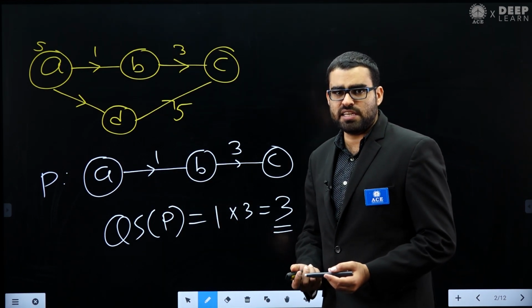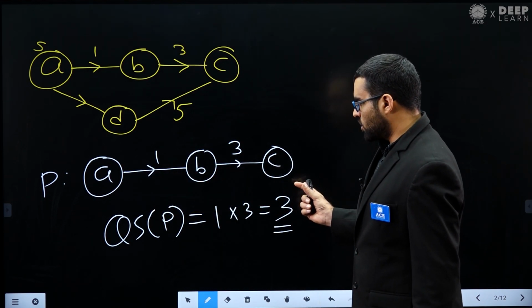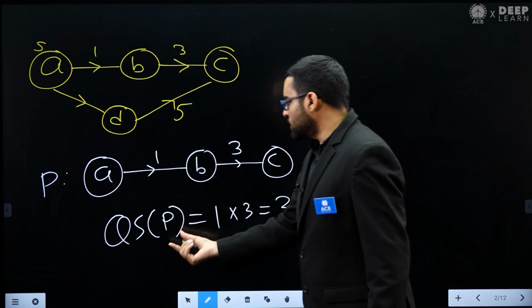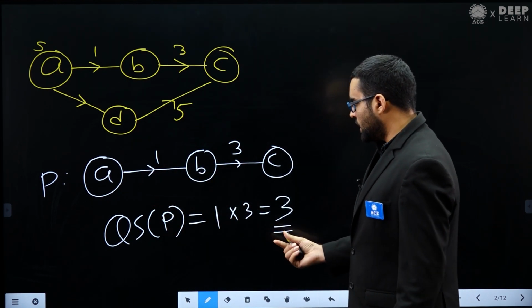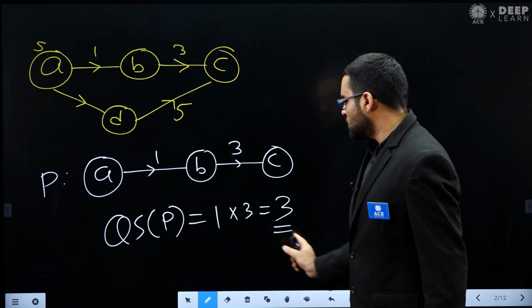So this is the definition he has given. If you have a directed path from the source vertex to any other vertex, then the quality score of that path is the product of edge weights. So the quality score of this path is 3.